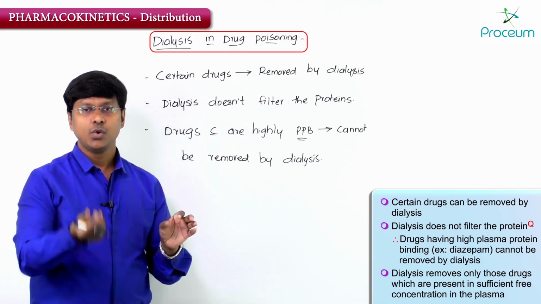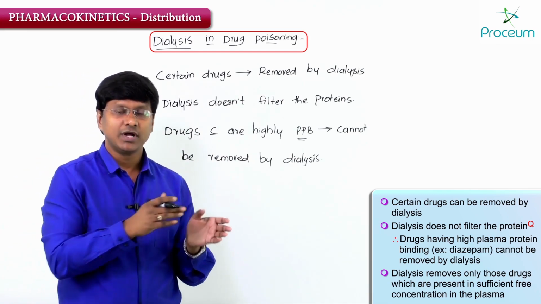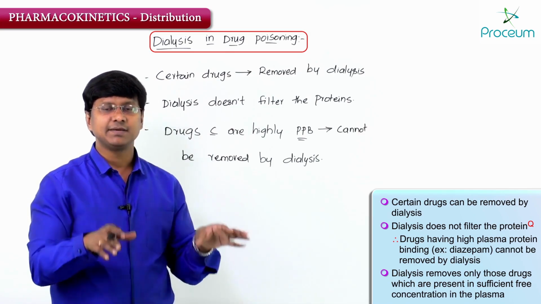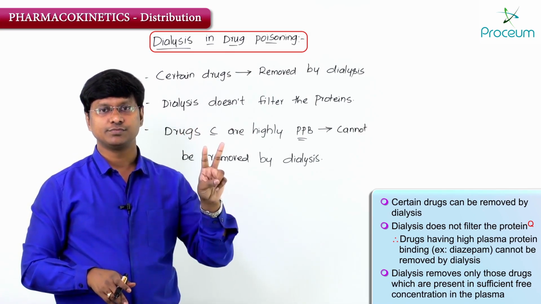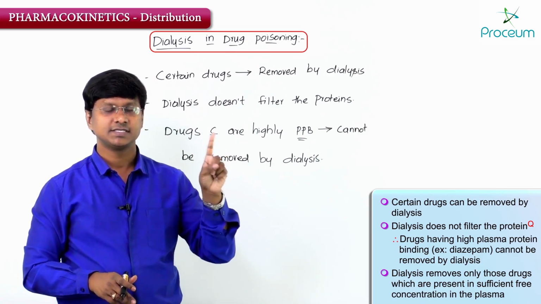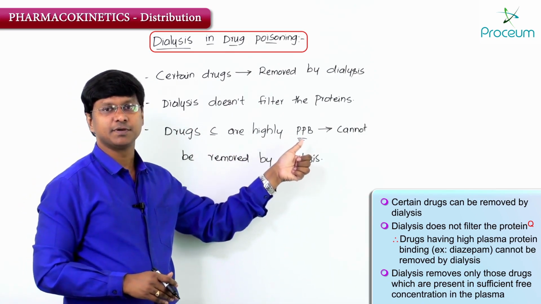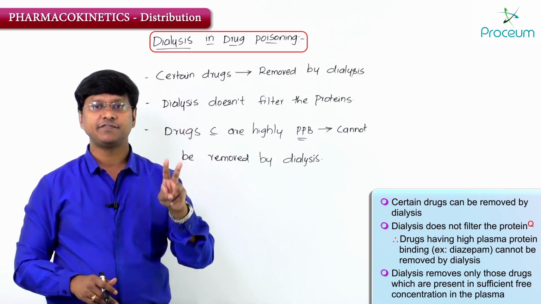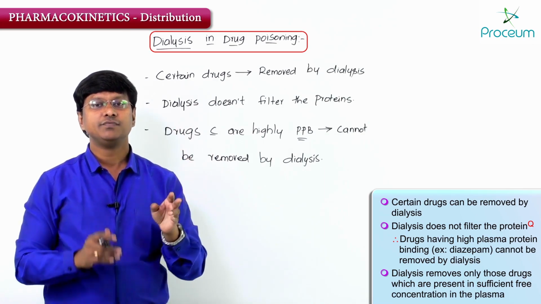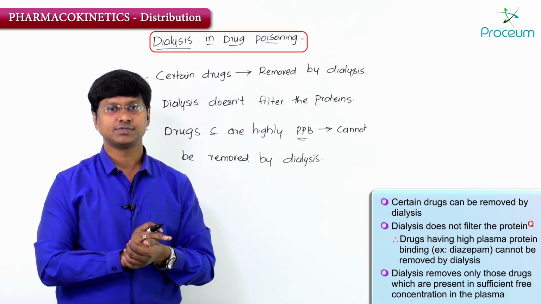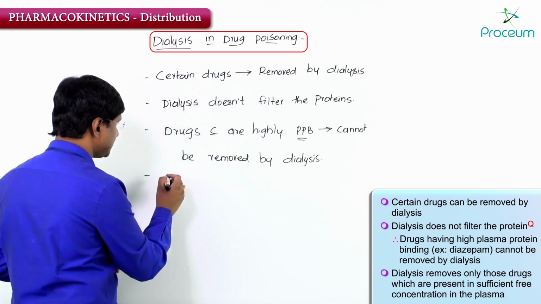I have said that once the drug is administered and absorbed in the blood, the drug will stay in two forms. One is the bound form, which is bound to the plasma protein, and the other is the free form, which is not bound to the plasma proteins. So remember this point.